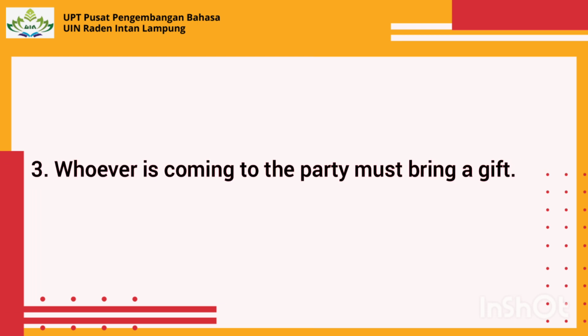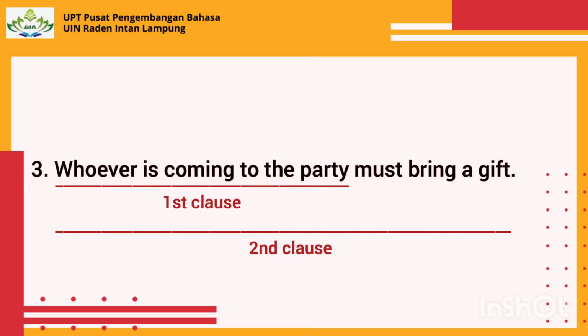Number 3. Whoever is coming to the party must bring a gift. In this example, there are also two clauses. Whoever is the subject of the verb is coming, and the noun clause whoever is coming to the party is the subject of must bring. The word whoever serves two functions in the sentence. It is the subject of the verb is coming, and it is the connector that joins the two clauses.